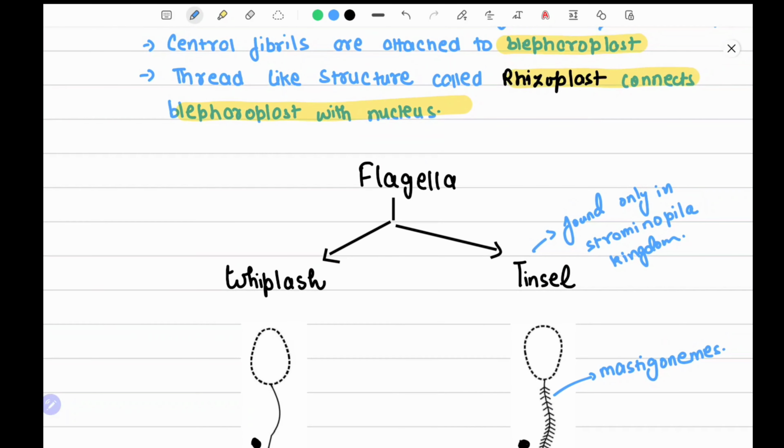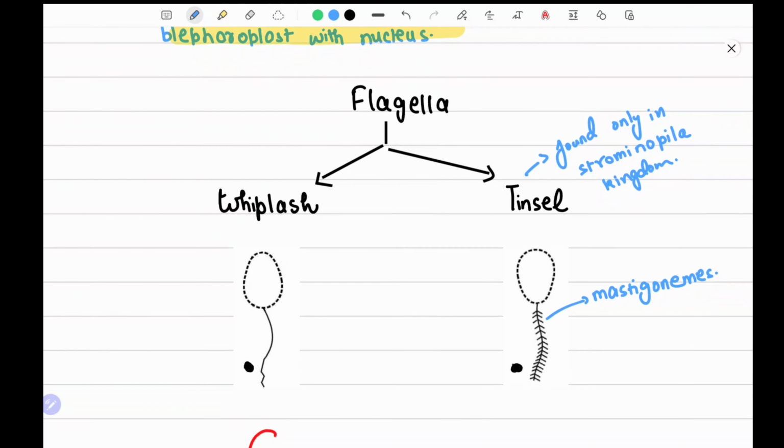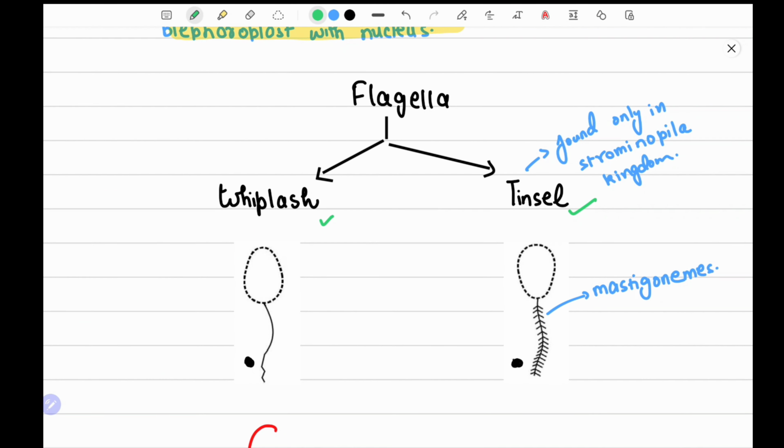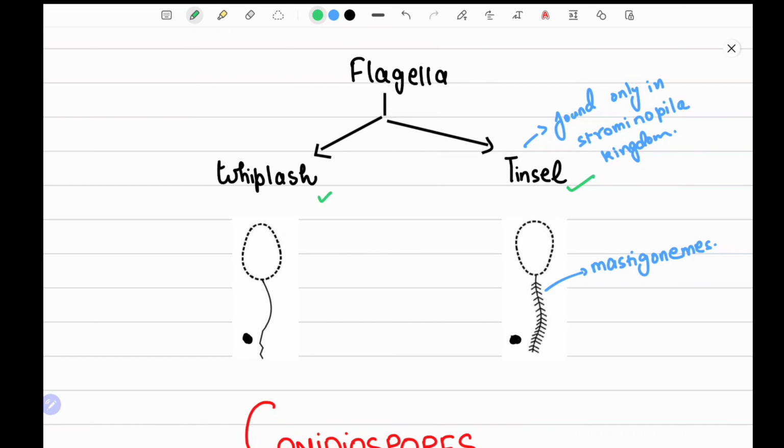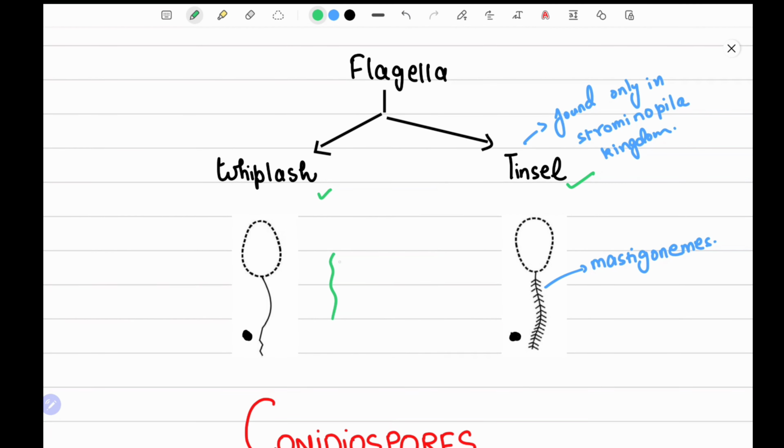Rhizoplast. Now we come to flagella. Flagella are basically of two types: whiplash flagella, which we all know, and tinsel. Now whiplash. Have you seen a whip? A whip which was used to punish people. A whip is smooth in texture. Similarly, the tail of these flagella lacks hairs on it. They are not rough. They are smooth.